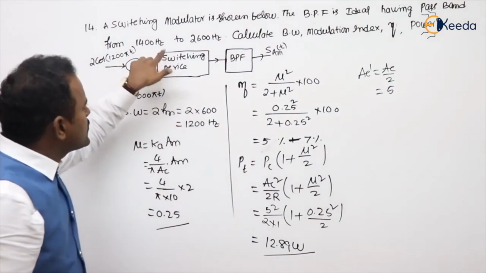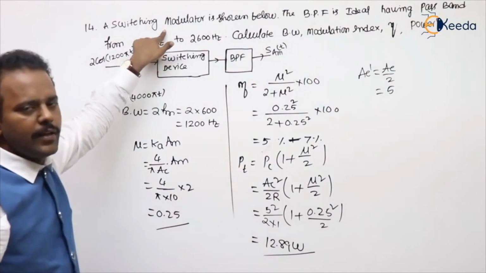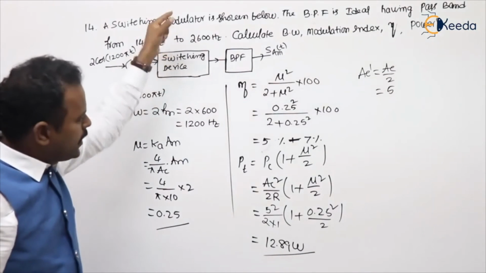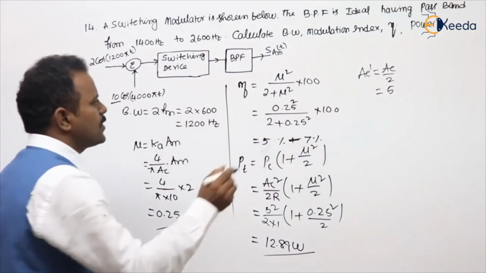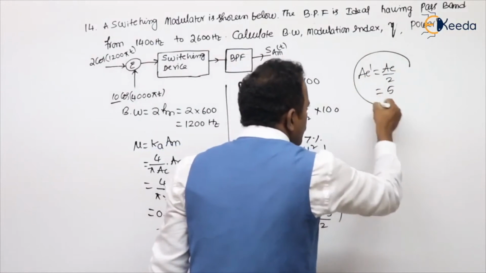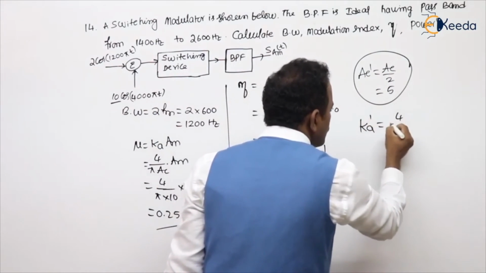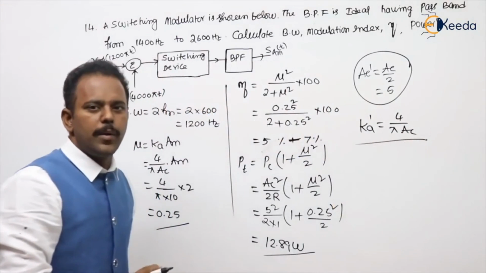Clear? This is the problem based on the switching modulator. Up to now, an objective question has not been given on the switching modulator. They are asking in conventional. But anyhow, I showed one problem. The main thing you need to understand is what the new values of AC dash and KA dash are. This is 4 by pi AC. Then you can solve whatever the problem may be.